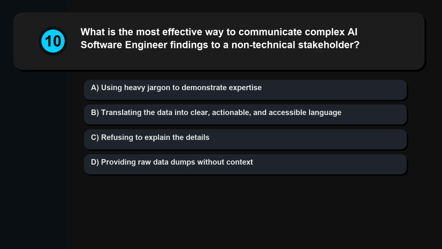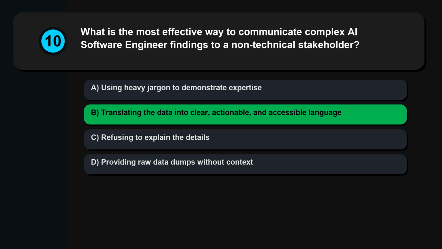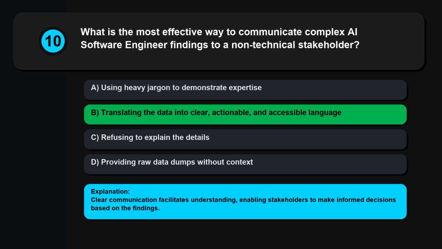Question 10. What is the most effective way to communicate complex AI software engineer findings to a non-technical stakeholder? Using heavy jargon to demonstrate expertise, translating the data into clear, actionable, and accessible language, refusing to explain the details, providing raw data dumps without context. Clear communication facilitates understanding, enabling stakeholders to make informed decisions based on the findings.